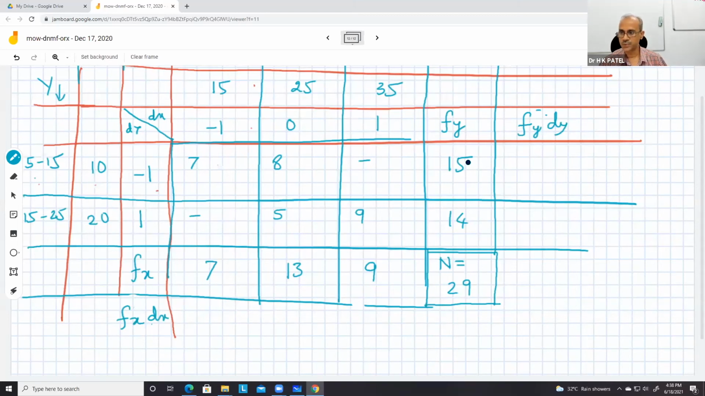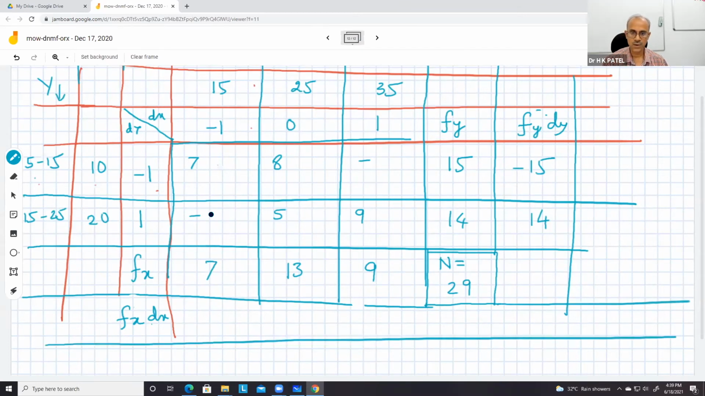So this is 15, dy is -1, you can see that, so it will be -15. This is 14, this is 1, so 14. And similarly here, this is 7, this is -1, so -7. This is 13, this is 0, so 0. Then 9, 1, 9. Okay, so in this way we can find these numbers.